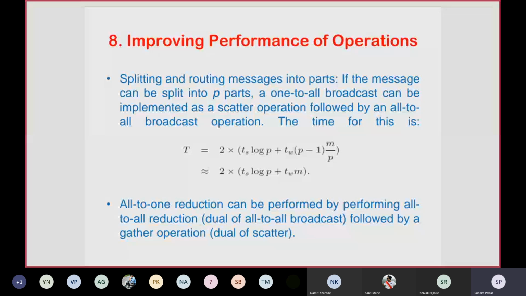So you can use the all reduce operation, and along with that you can use the all to all reduction and all to all broadcast operations. So these are the different ways to improve the performance of these communication operations. There are different alternative ways available.